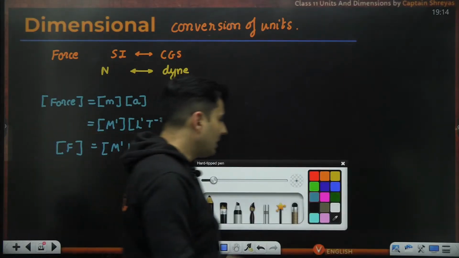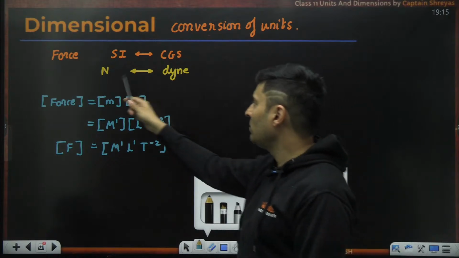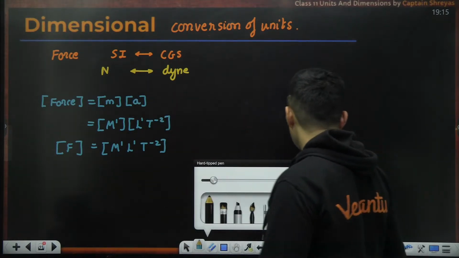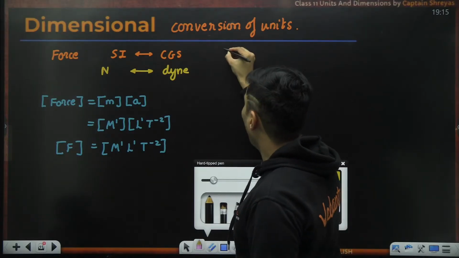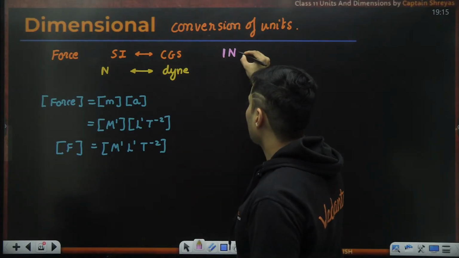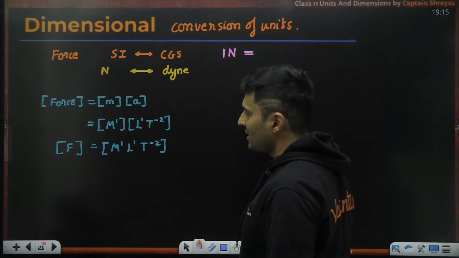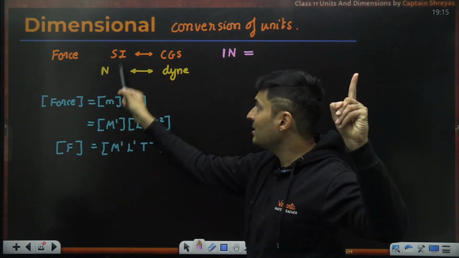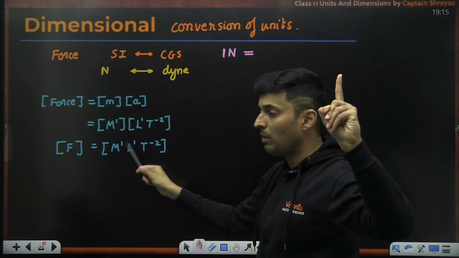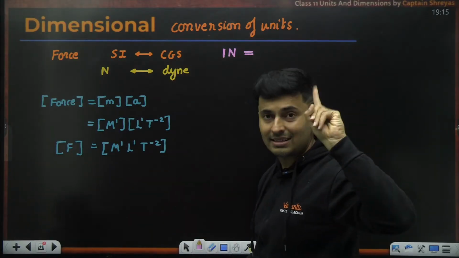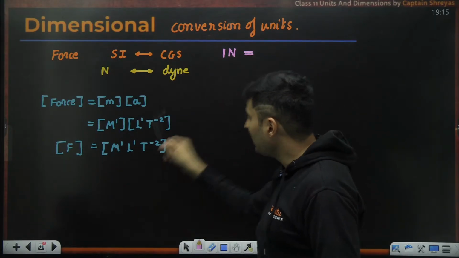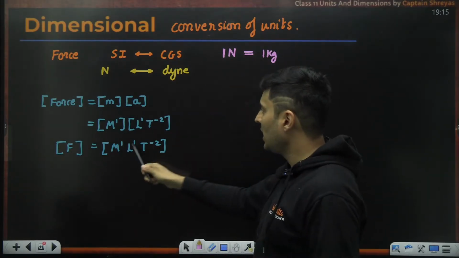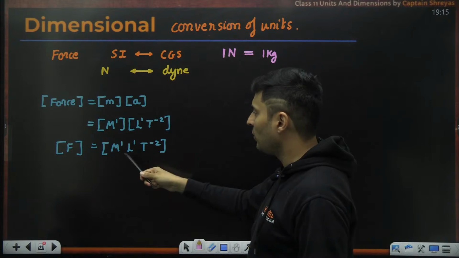Keep this in mind. Now let's start. I want to convert between Newton and dyne. So let's say we start with a Newton. 1 Newton in the SI system is when you take mass in the SI system, which is 1 kilogram, raised to 1, so just 1 kg.